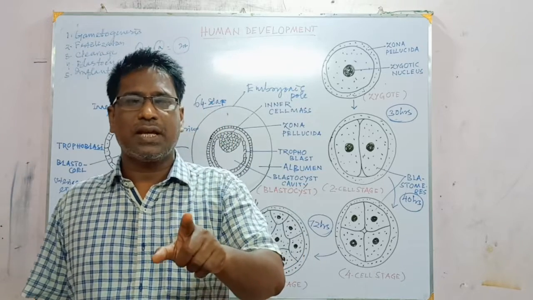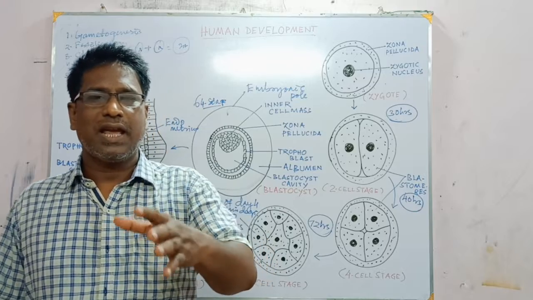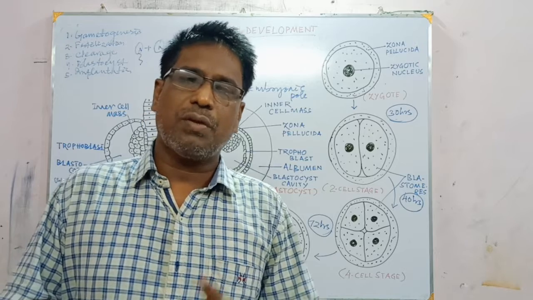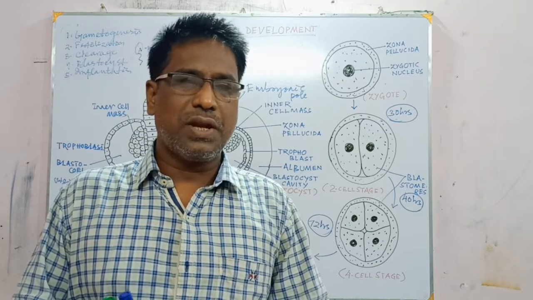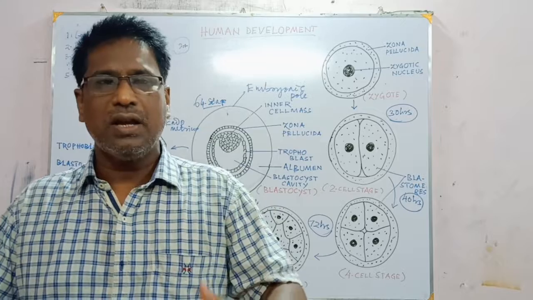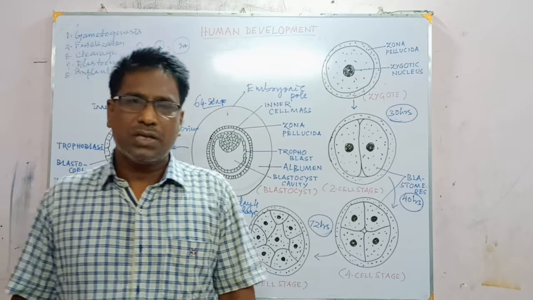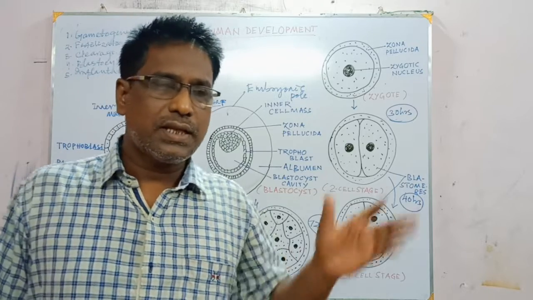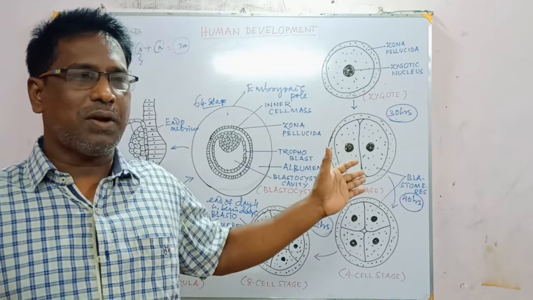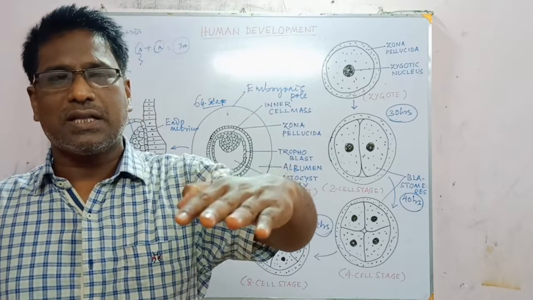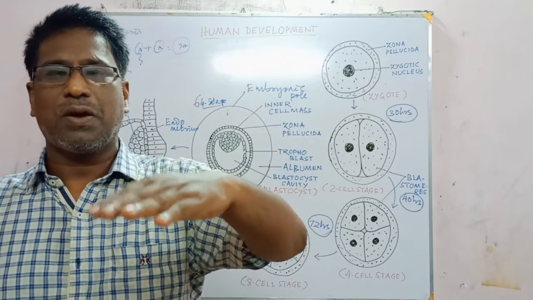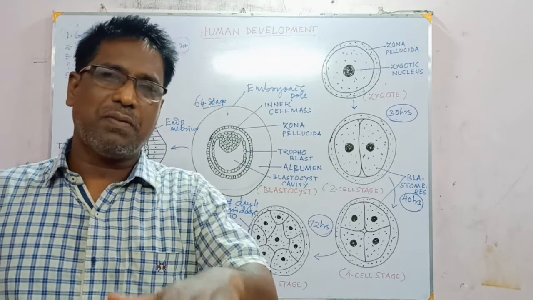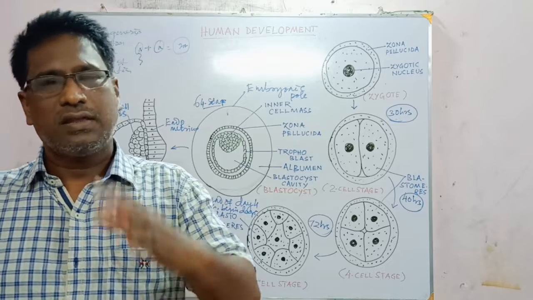And in gastrulation, three germ layers are formed: ectoderm, mesoderm and endoderm, which bring about formation of the future organs of the embryo, which I will discuss in my next video. So, this is all about human development up to implantation or blastocyst formation. Then later development occurs by formation of three germ layers. So, thank you students.